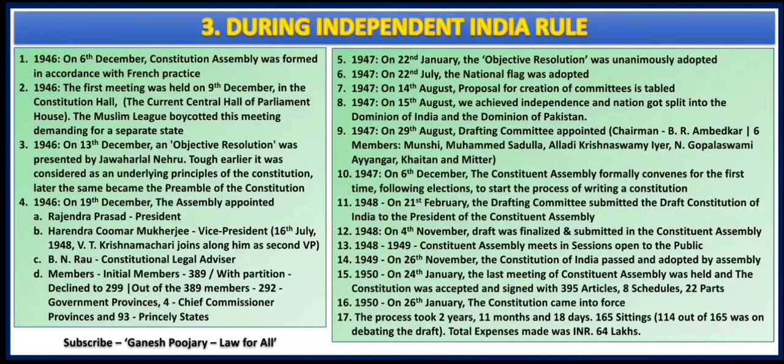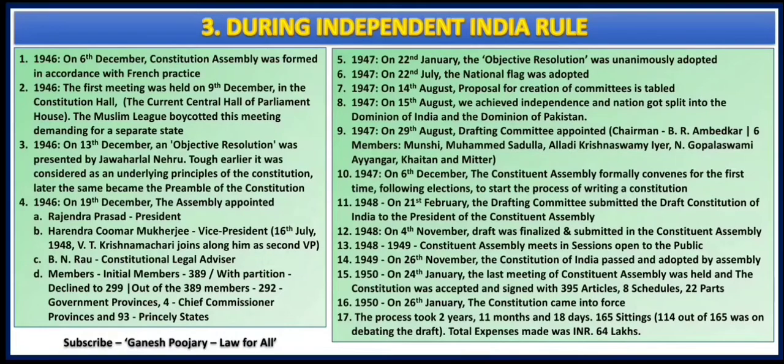On 26th November 1949, the Constitution of India was passed and adopted by the Assembly. Now remember, on 26th November 1949, the Constitution of India was passed and adopted by the Constituent Assembly.